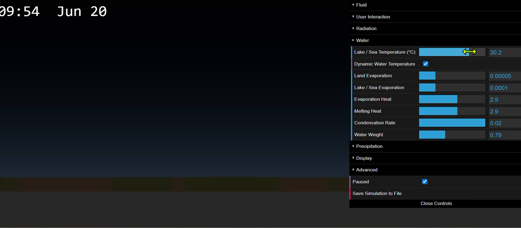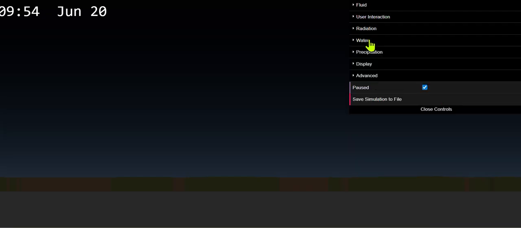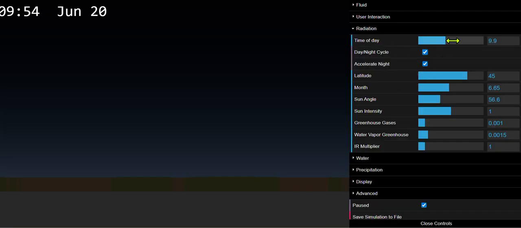The temperature around 30, like tropical waters. Max the evaporation. You definitely want a lot of water coming out of the ground. For radiation, I recommend you make it tropical, halve the greenhouse gases, and max the water vapor greenhouse. Sun intensity, you don't need to change much.